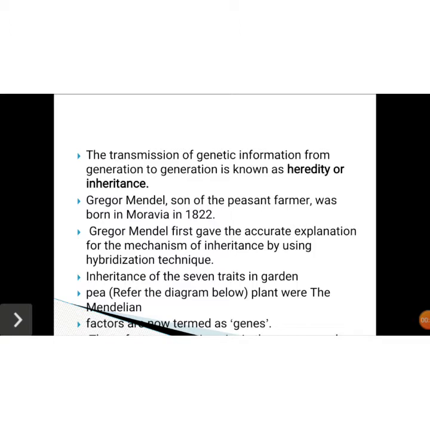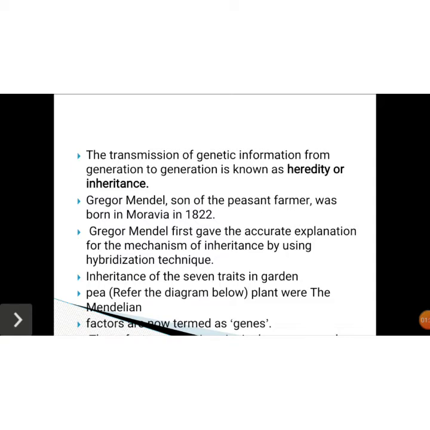So today in this lesson we are going to learn completely about the inheritance and variation terms involved in inheritance and variations. First, the scientist Gregor Mendel put forward the mechanism of inheritance by using hybridization technology. His father was a farmer and he was born in 1822. Based on this, he selected the garden pea plant for his experiment.